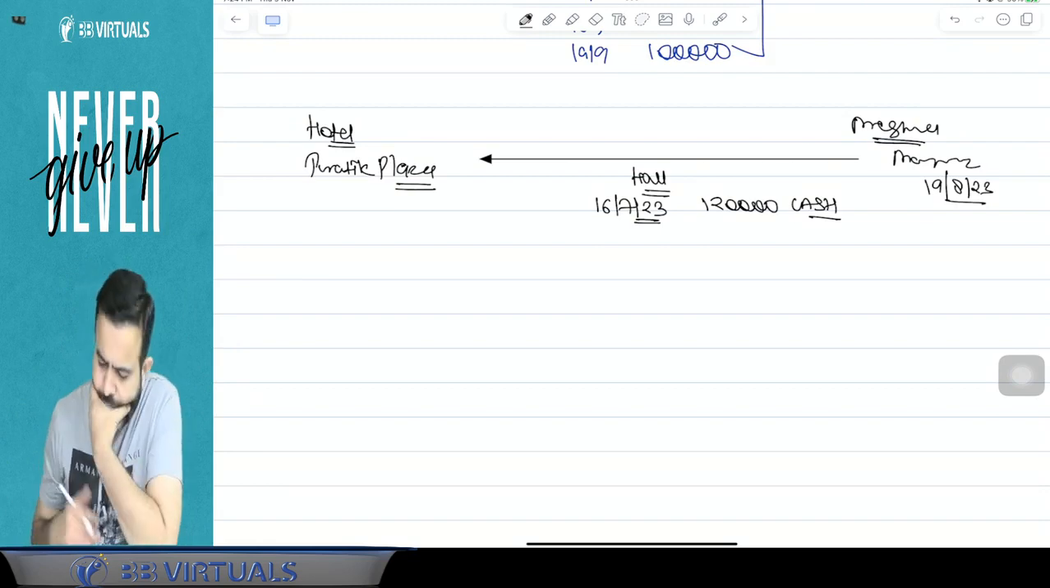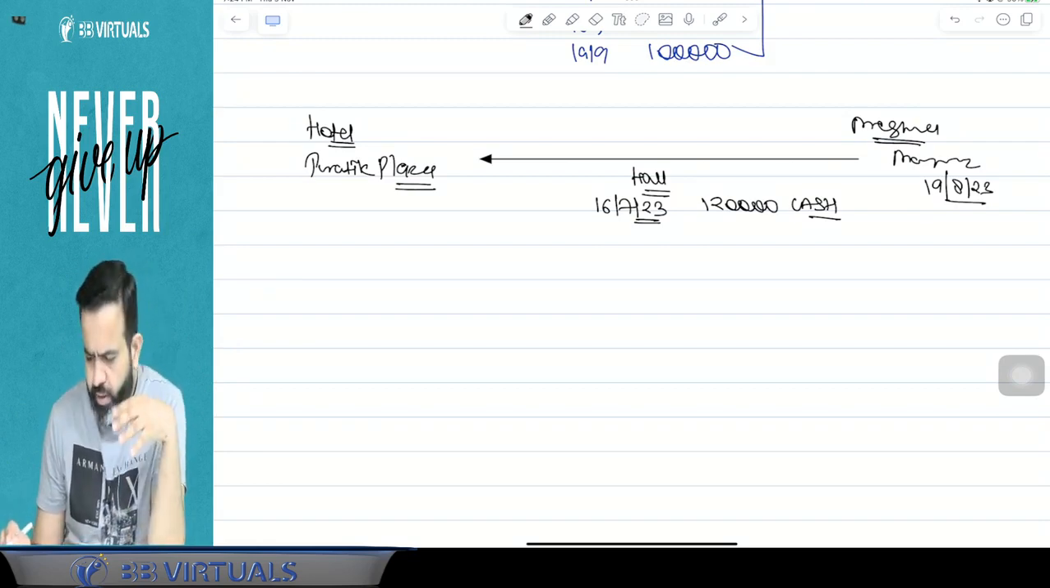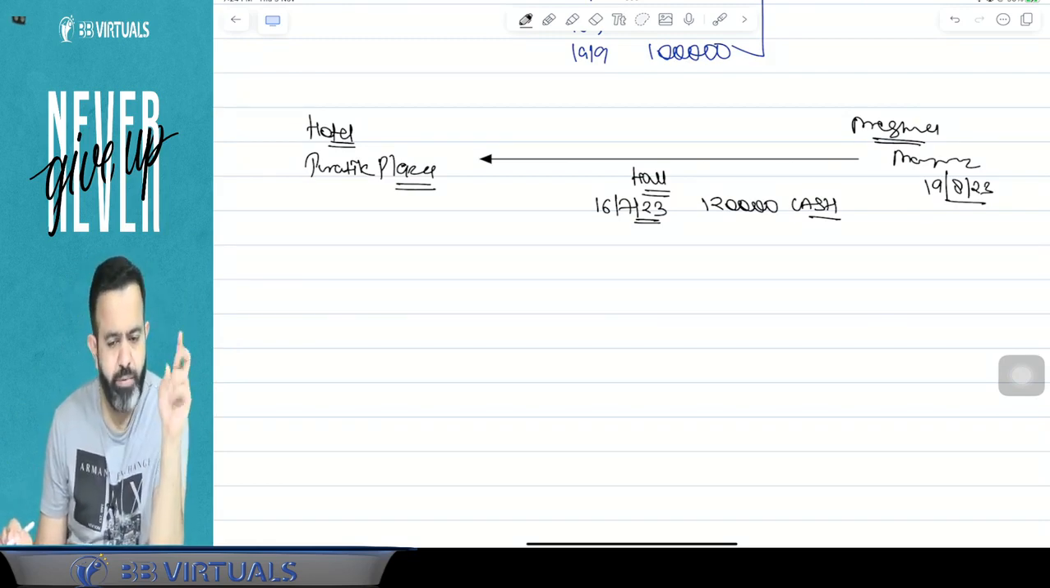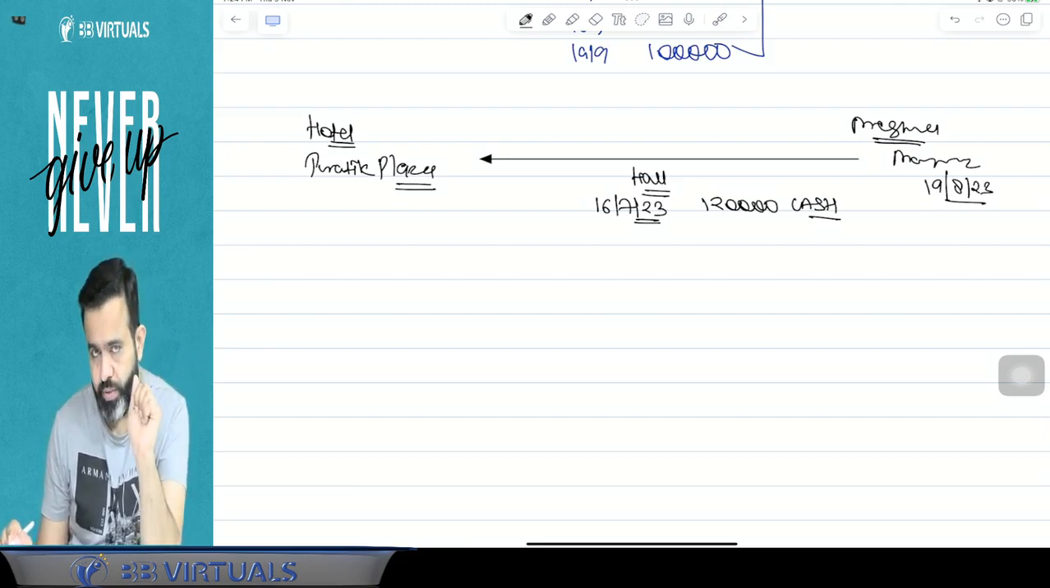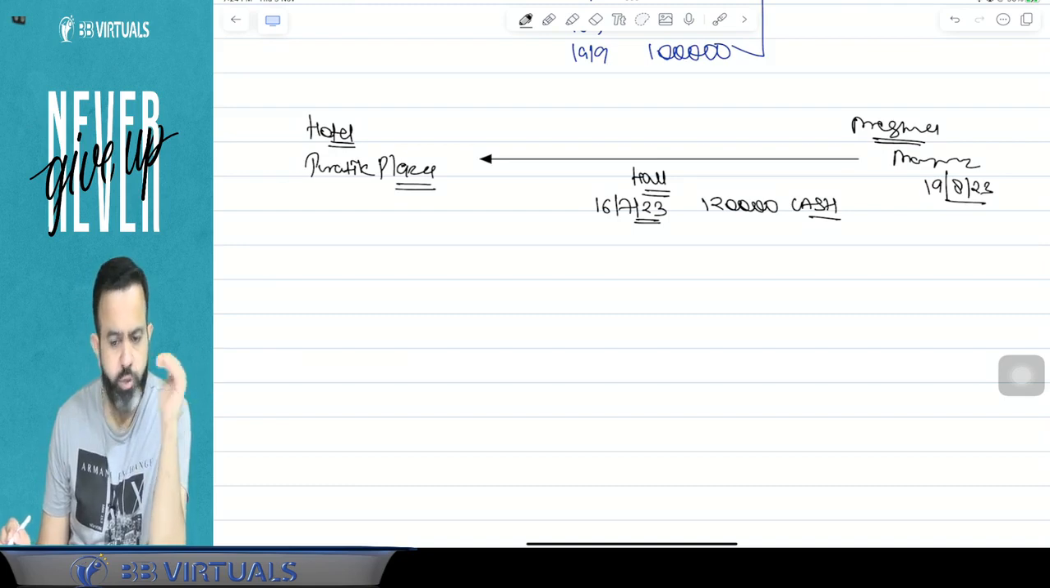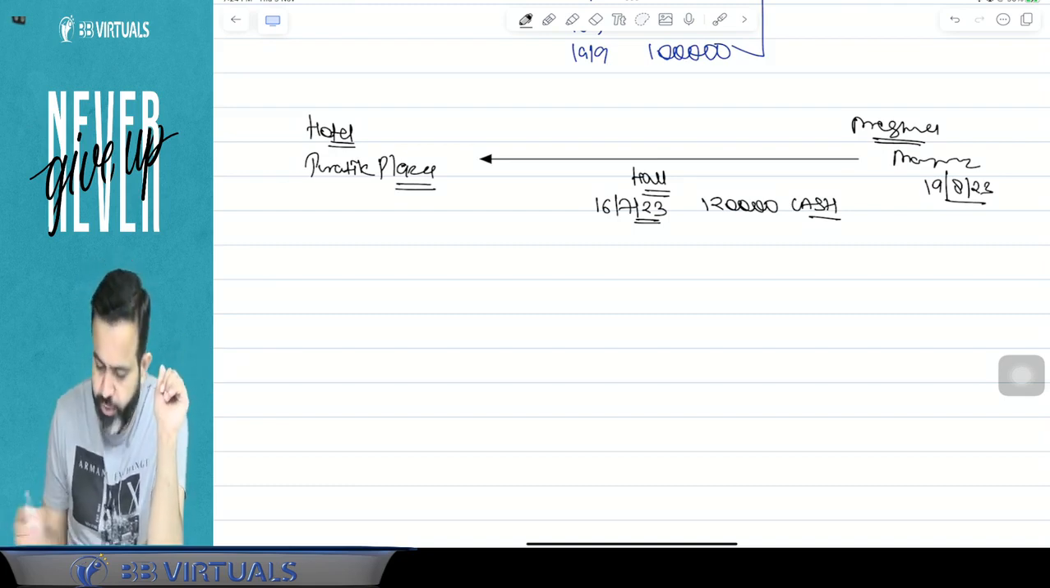Now guys, what happened? After some days, Meghna's father visited the hotel again and they asked for the decoration also. And they asked, okay, you have to take care of the decoration also.